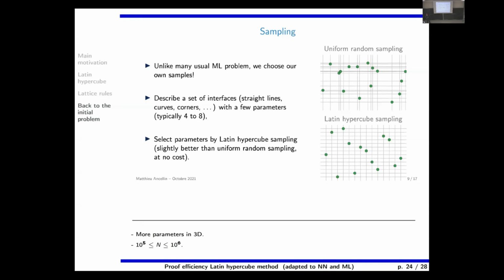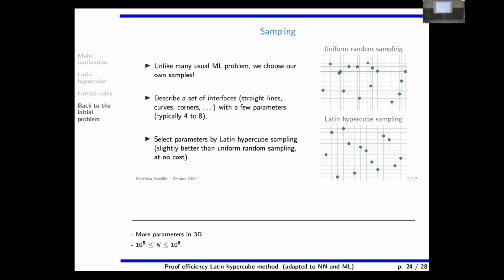Because of course, when we sample in a bad way, then the numerical flux at the end of the training is a bad numerical flux, and then we put it in our finite volume solver, and the results are bad. So it is important to have, of course, a good space filling method, and probably Latin hypercube is better. Or, as we saw in the theoretical part, it is sometimes better or of the same order.